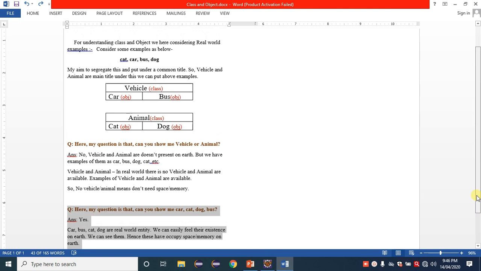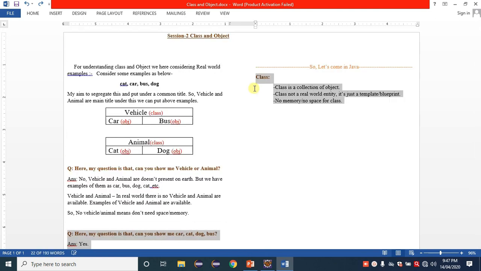Whatever I am explaining here is available in written form. We are defining here what a class is. Observe the first line: class is a collection of objects. Consider the example: vehicle is a class. Inside vehicle we have a number of options available, that is car, bus, truck, jeep.